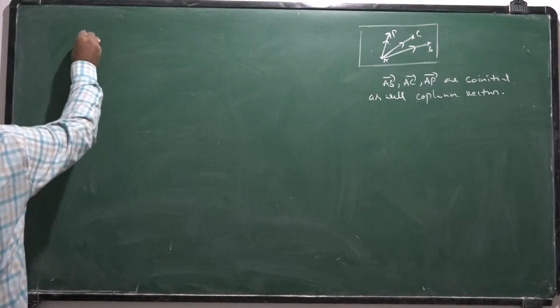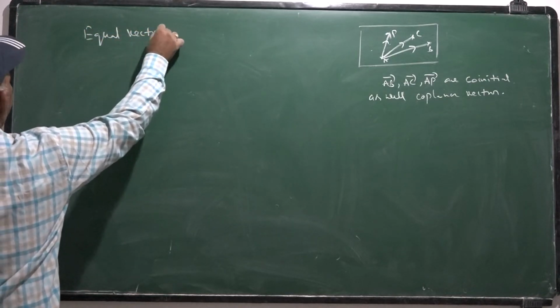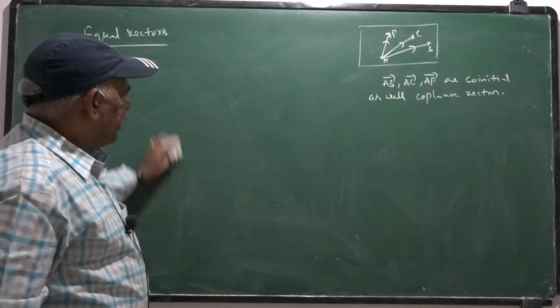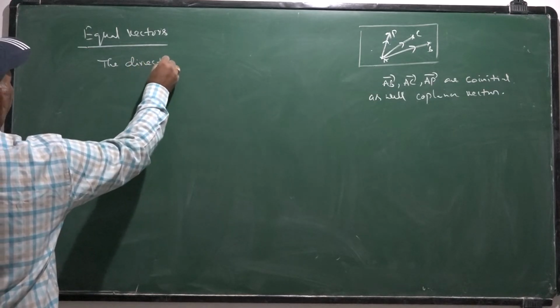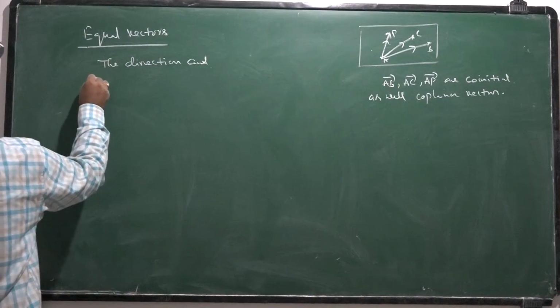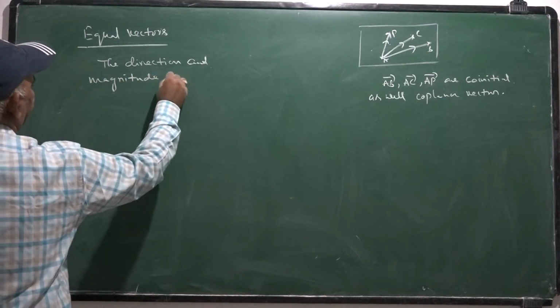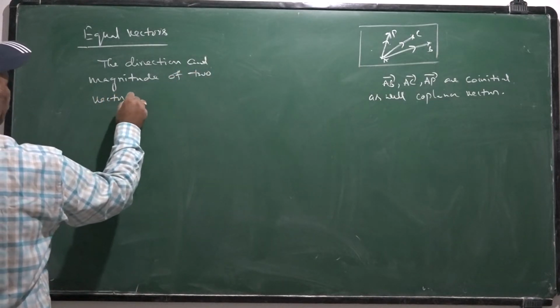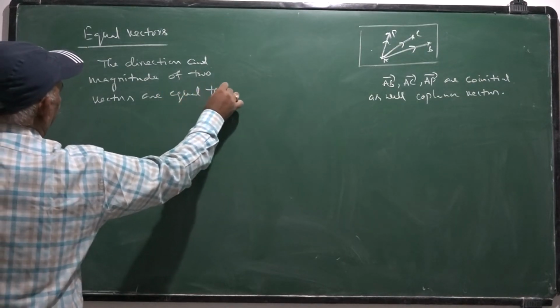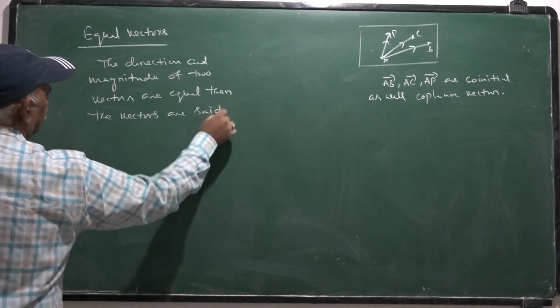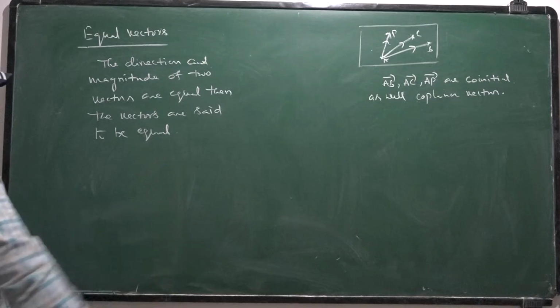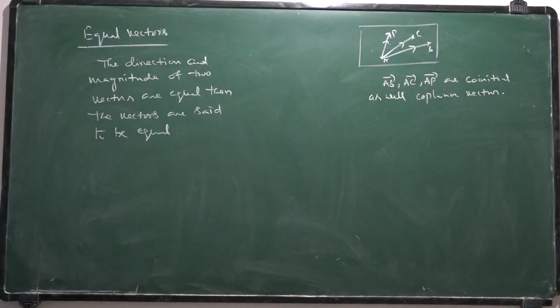Equality of the vectors, equal vectors. The direction and magnitude of the vectors: if the direction and magnitude of two vectors are equal, then the vectors are said to be equal.